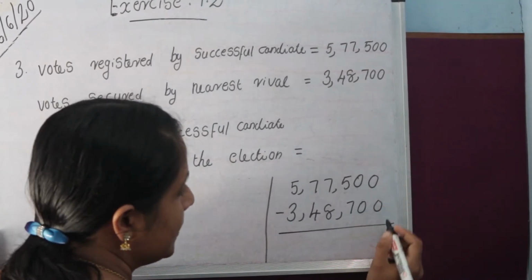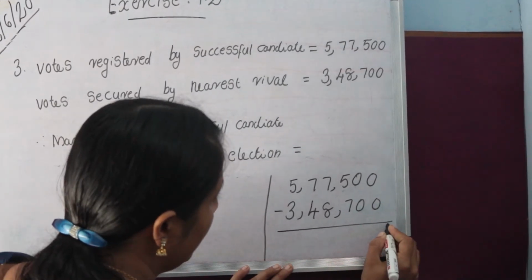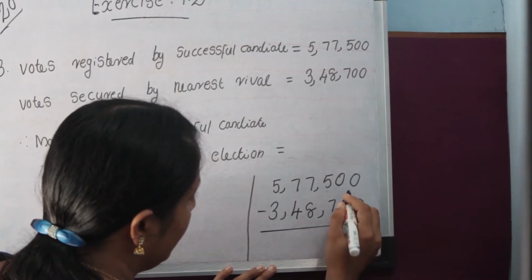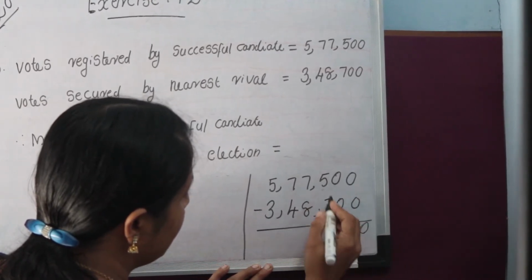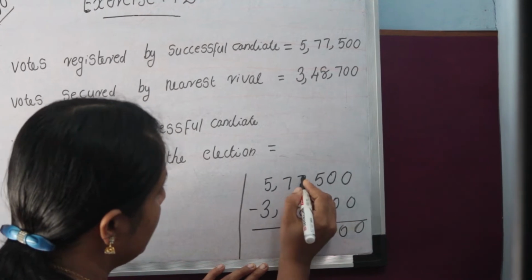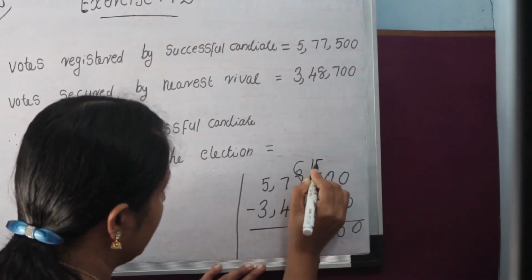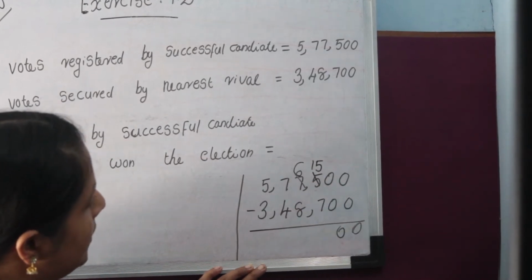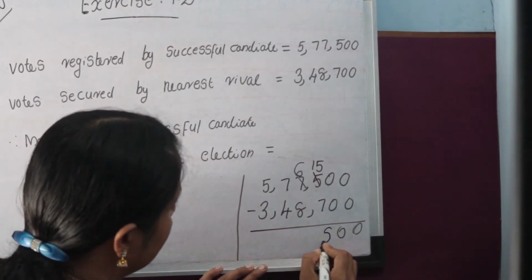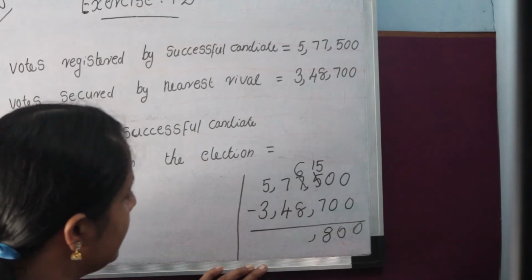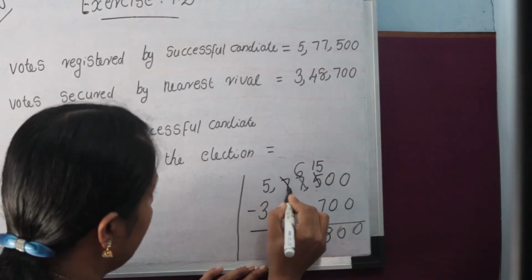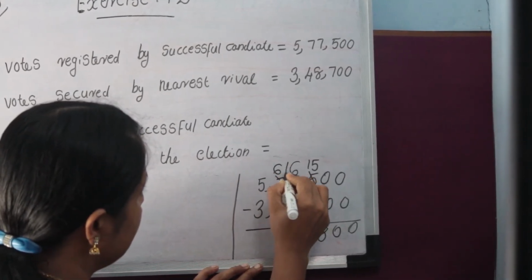3,48,700. Then 0 minus 0, 0. 0 minus 0, 0. Next is 5 minus 7, which is not possible. So, we borrow 1 here from 6 and this becomes 15. Then 15 minus 7 equals 8. Next is 6 minus 8, which is not possible. Again borrowing 1 here and this number is 16.